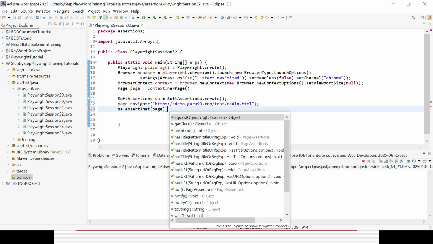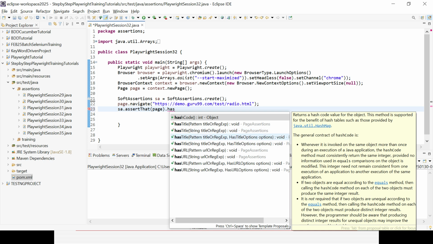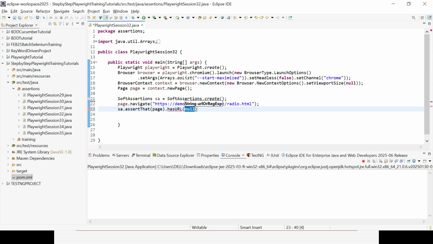Then you can check hasTitle or hasURL. If I am not giving the exact URL and change it, say instead of 99 to 888, it will definitely fail.